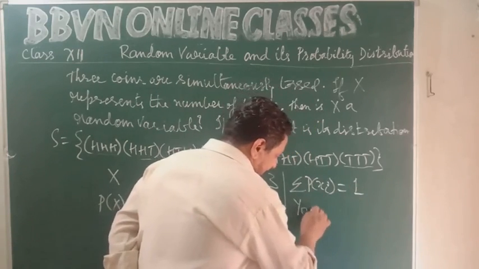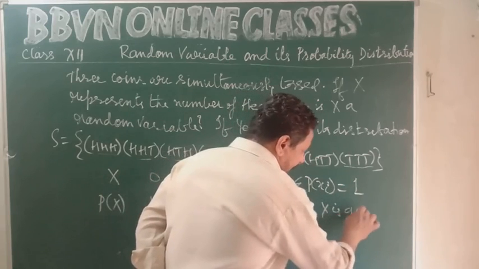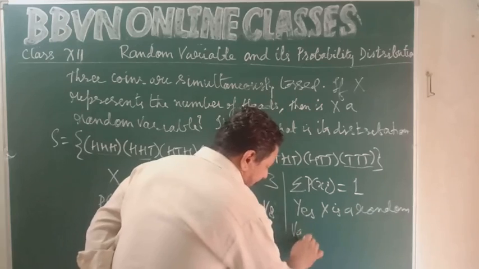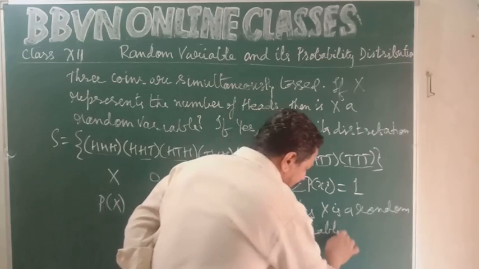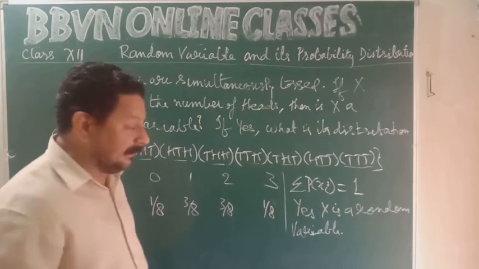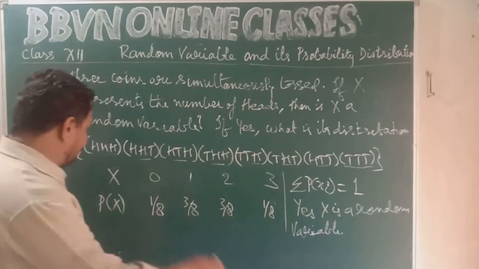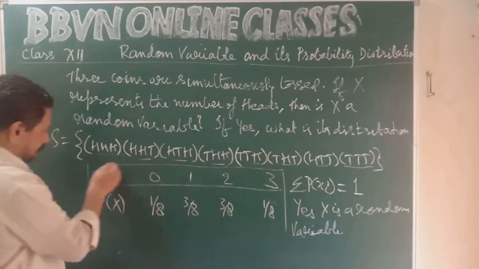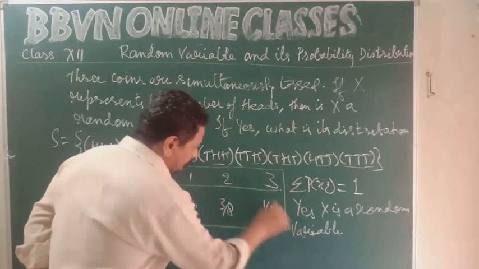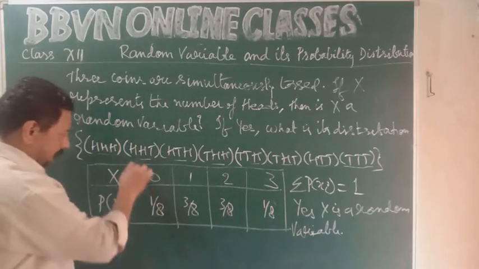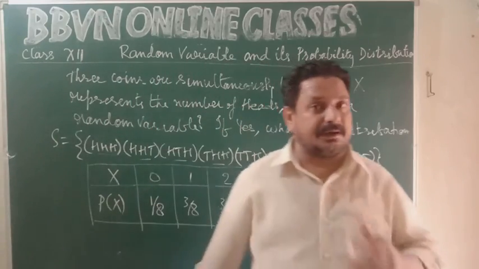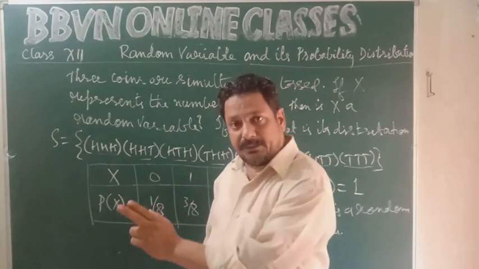So yes, X is a random variable. And what is its probability distribution? This is the probability distribution of X. Okay, so remember, in statistics you have studied X, then its frequencies.